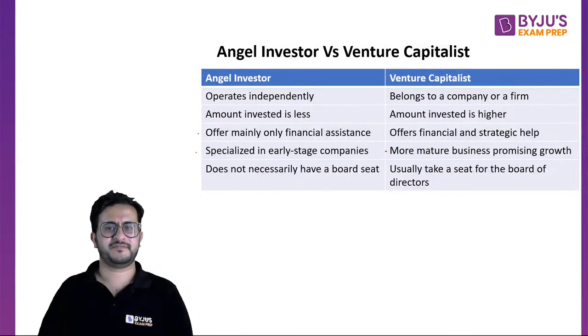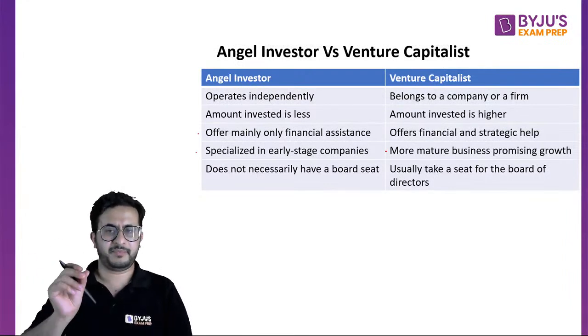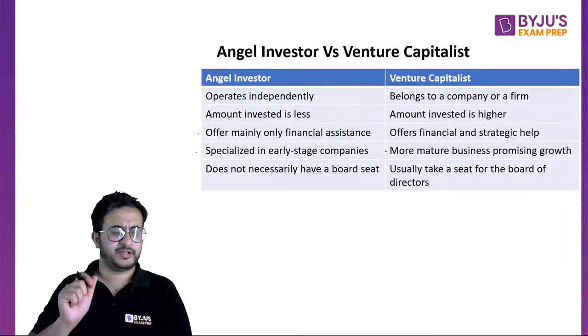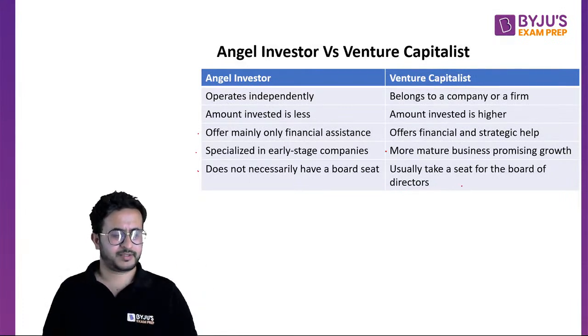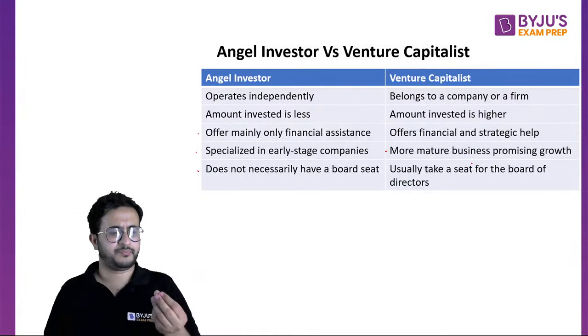This is Shark Tank India, where you must have seen, although they are individual people, that is sort of venture capital, right? They saw that, okay, this is something that offers growth, right? So they invest in that case. And an angel investor is not necessarily a board member, but venture capitalists usually take board of director seats. I mean, they become a board of directors. So investment इसमें high होता है. They are more interested in the business. They see the business potential more, right? They take board seats so that they can control the company, right?